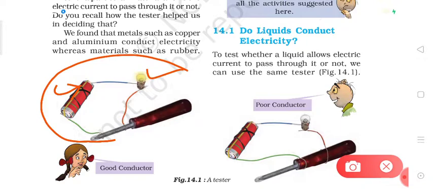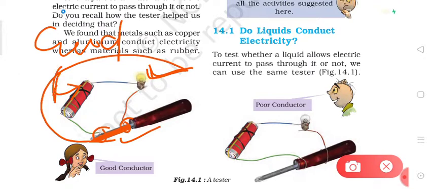We know that the material placed between the two ends will be a good conductor of electricity if the bulb glows, and if the bulb does not glow, the material placed between the two ends of the tester is a poor conductor of electricity.